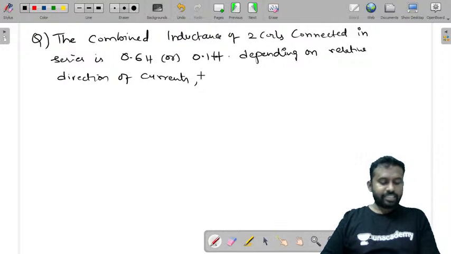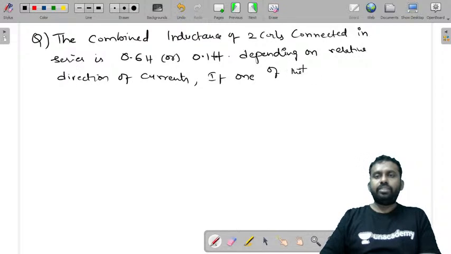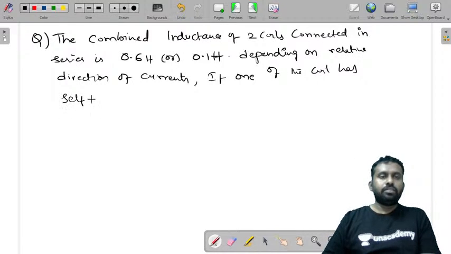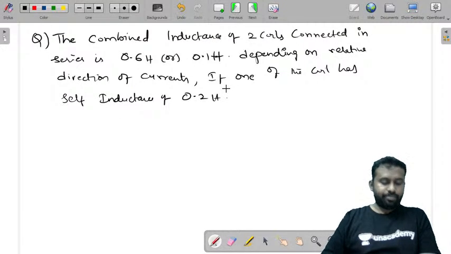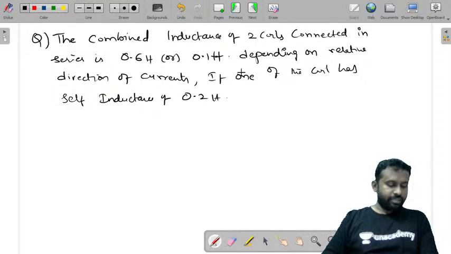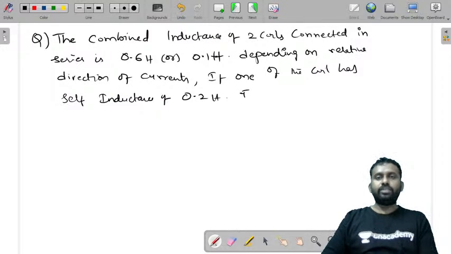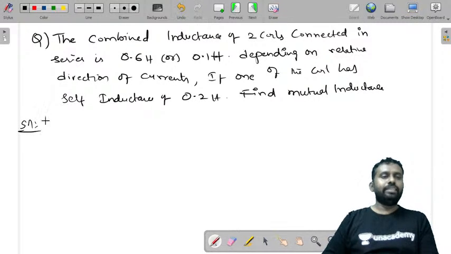If one of the coils has a self-inductance of 0.2 Henry, find the mutual inductance. The question is, find the mutual inductance. So let us read the question once again.